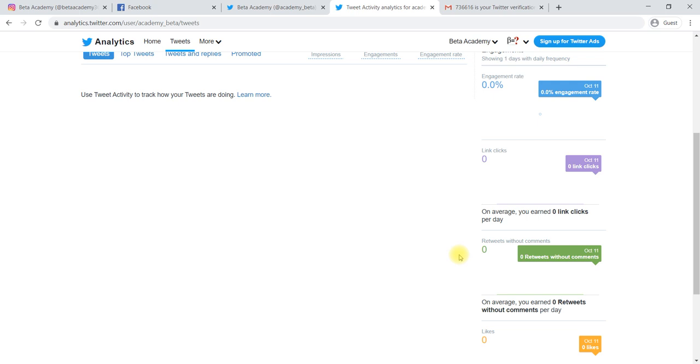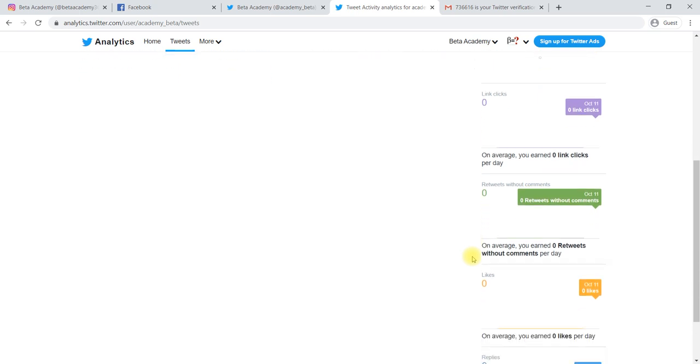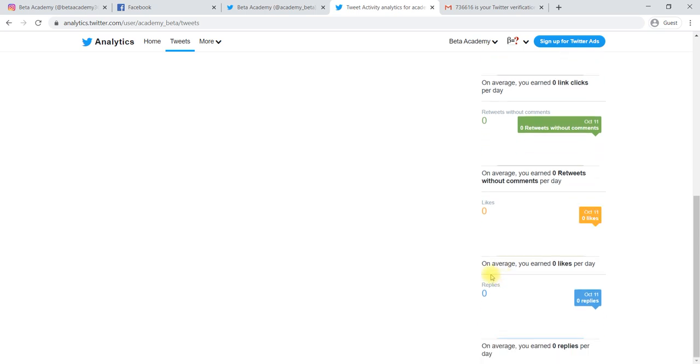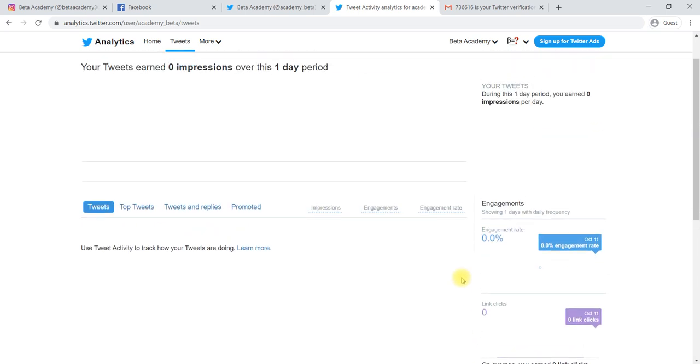Like we say sharing in Facebook, similarly here we call it a retweet. Then come the likes, how many likes you are getting for your tweets. The average is given, and top tweets, everything in detail, so you get to know about your insights.